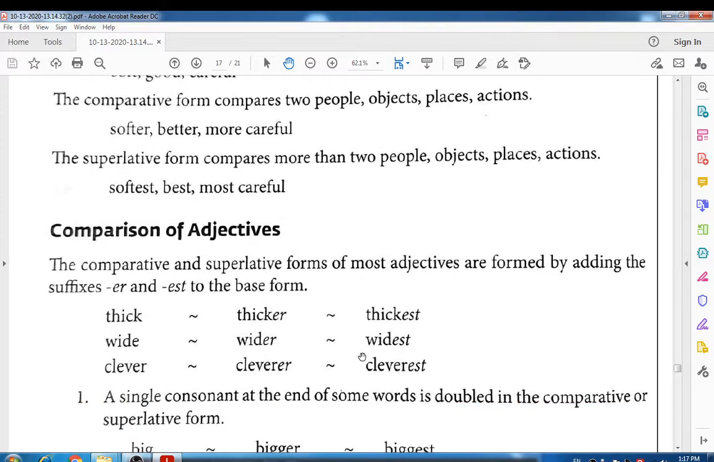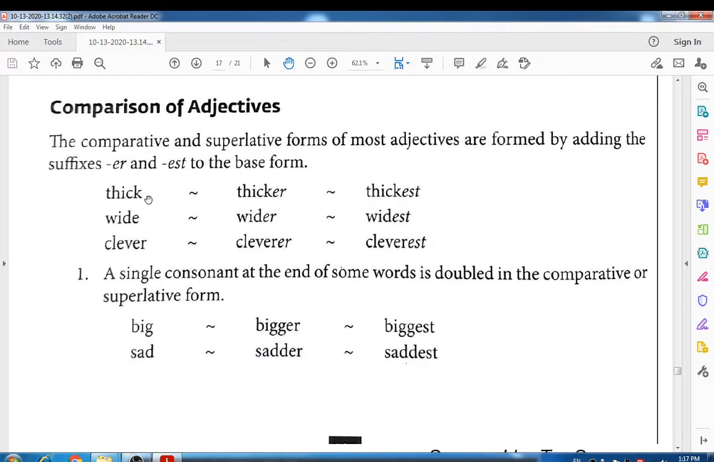Comparison of adjectives. Okay students, let's see. The comparative and superlative forms of adjectives are formed by adding the suffix er and est to the base form. Students, when you have to make the comparative and superlative forms of a given adjective, this is the line that helps you. The comparative and superlative forms of most adjectives are formed by adding er, meaning you can make the comparative by adding the er suffix and the superlative by adding est.